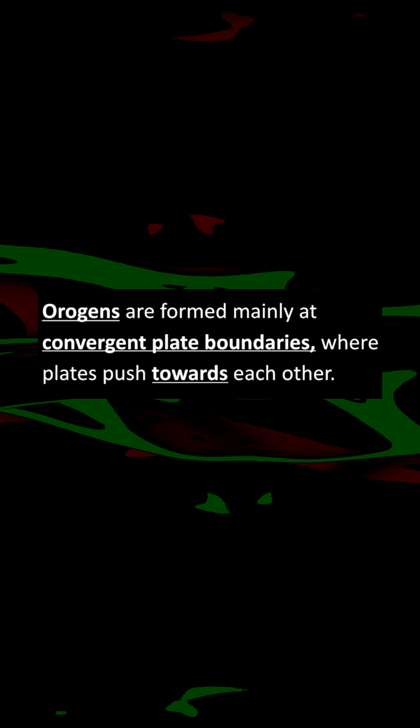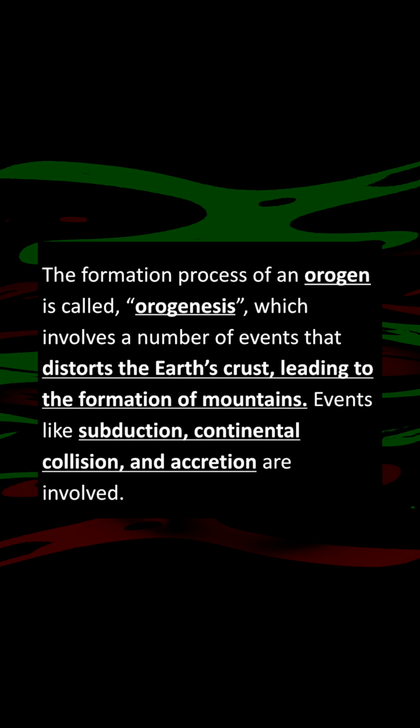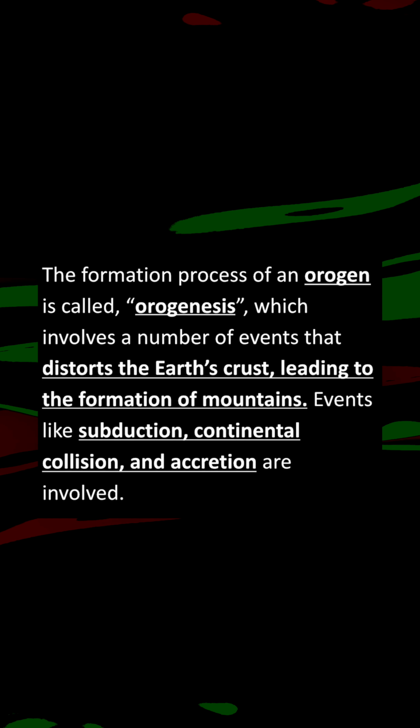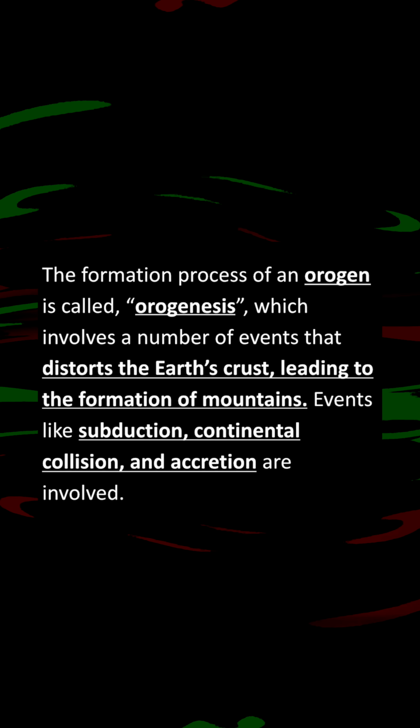Moving on to the next question. How are orogens formed? Orogens are formed mainly at convergent plate boundaries where plates push towards each other. The formation process of an orogen is called orogenesis, which involves a number of events that distort the Earth's crust leading to the formation of mountains. Events like subduction, continental collision, and accretion are involved.